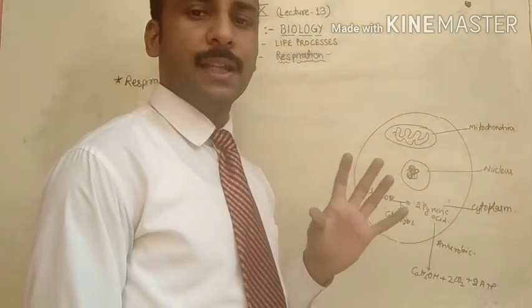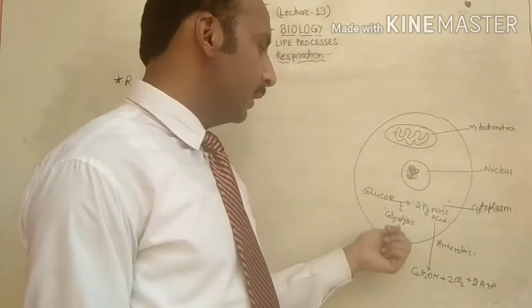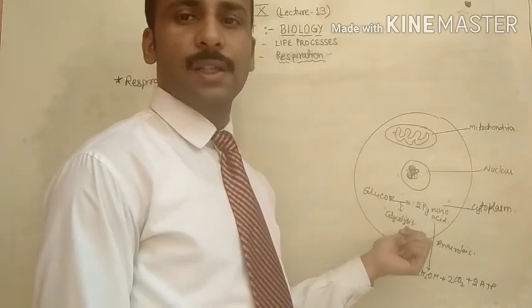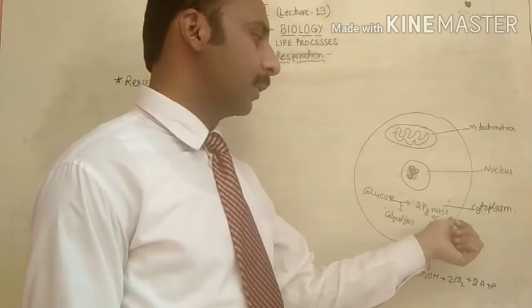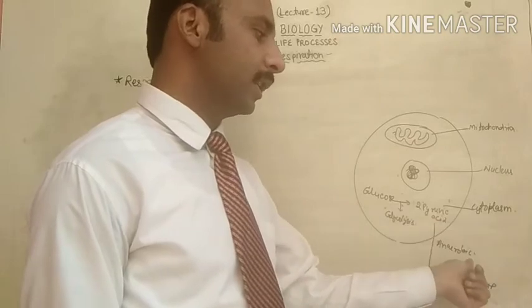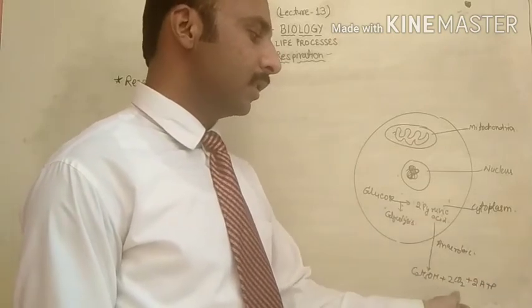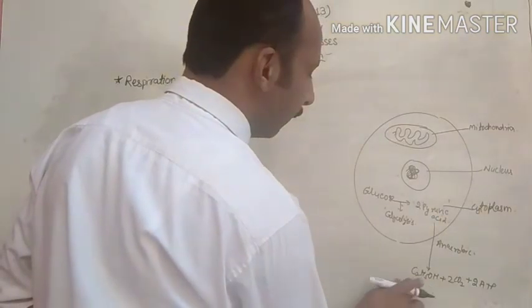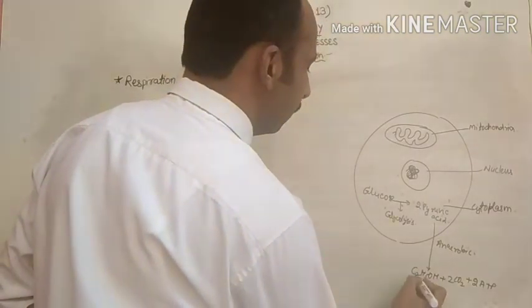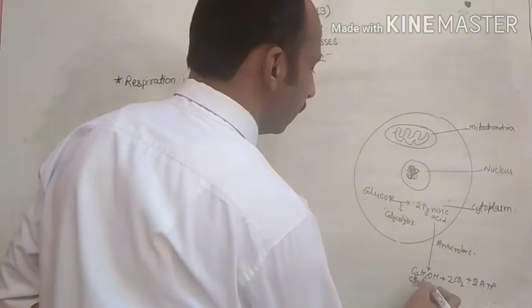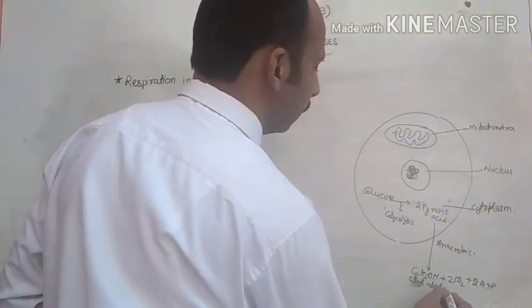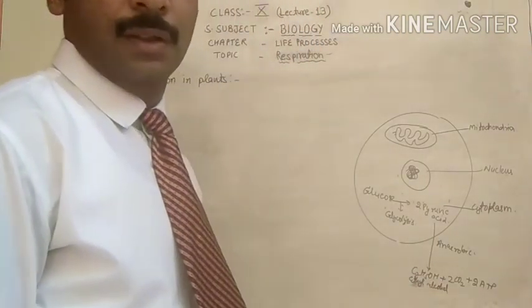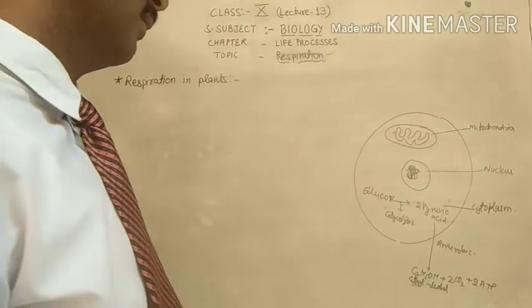If it is anaerobic respiration, then glycolysis converts glucose into pyruvic acid, and pyruvic acid will convert into alcohol and CO2. This is called ethyl alcohol.